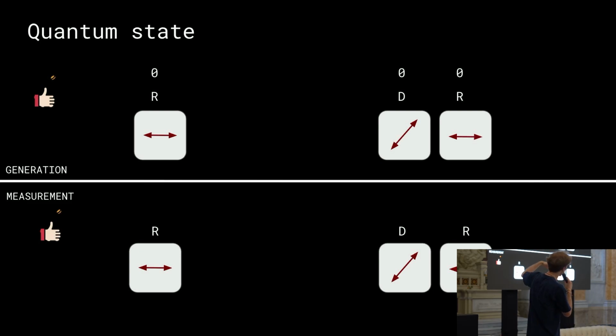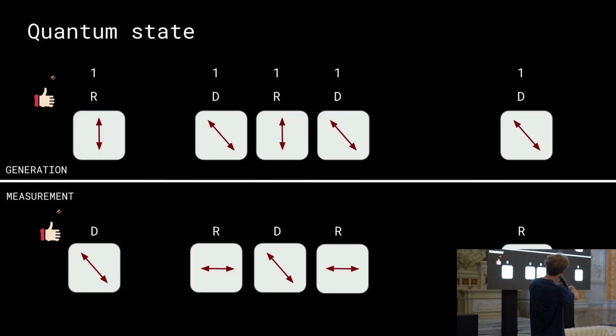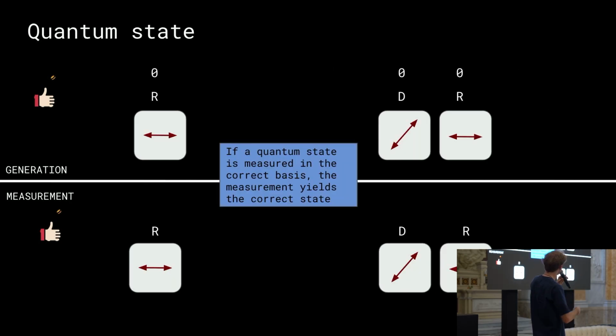So the same arrow, basically, they can obtain. And we can also derive a principle from this observation, which is that whenever a quantum state is measured in the correct basis, the measurement yields a correct state.